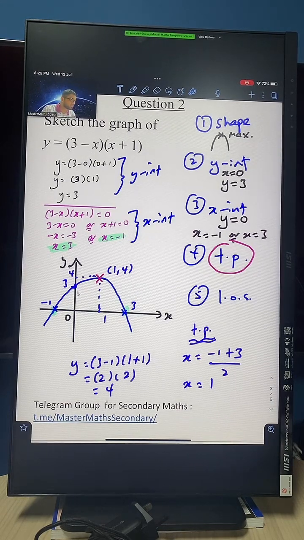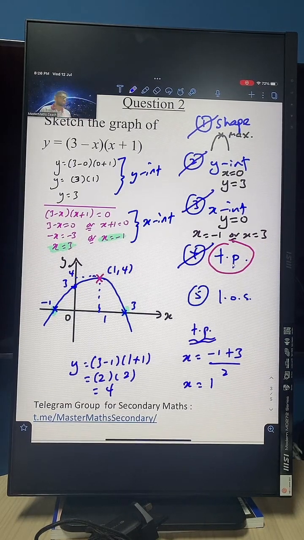You got your y-intercept, which is 3. And then you got your turning point, which is (1, 4). Very nice. So all these 4 points, 1, 2, 3, and 4, are settled already. The last thing you need is the line of symmetry. Now again, you put a tick here, tick, tick, tick. Very nice. The checklist is almost completed. The last point you need, guys, is the line of symmetry.